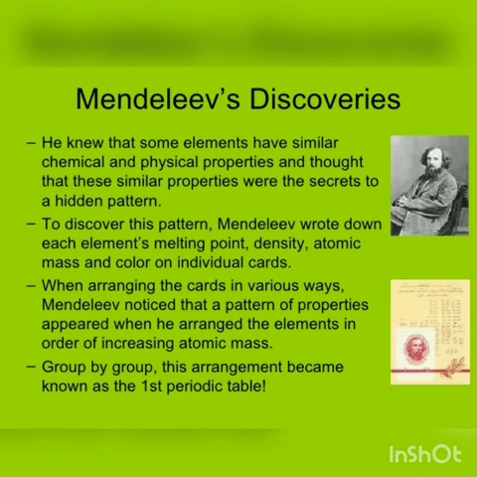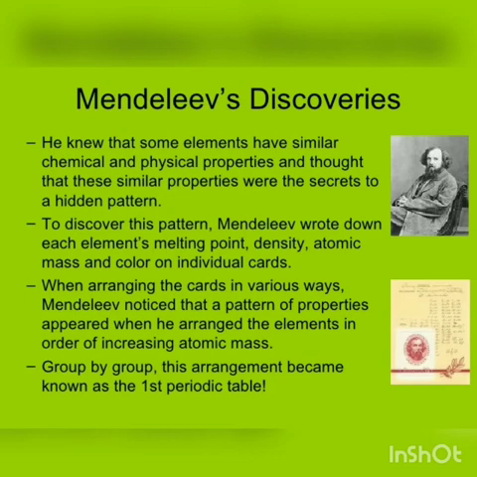As he moved forward, atomic mass was increasing. Group by group, this arrangement became known as the first periodic table.